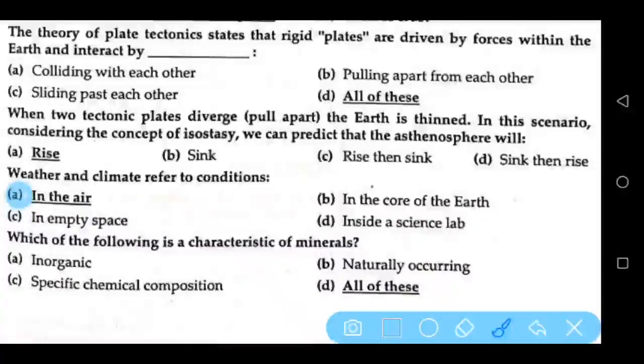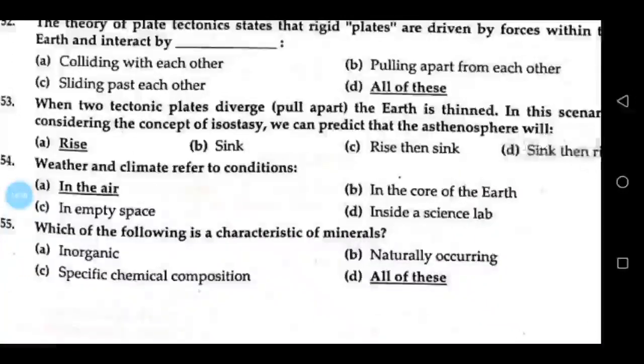When two tectonic plates diverge, meaning pull apart, the Earth is thinned. In this scenario, considering the concept of isostasy, we can predict that the asthenosphere will rise. Weather and climate refer to conditions in the air. Which of the following is a characteristic of minerals? All of these: inorganic, naturally occurring, and specific chemical composition.